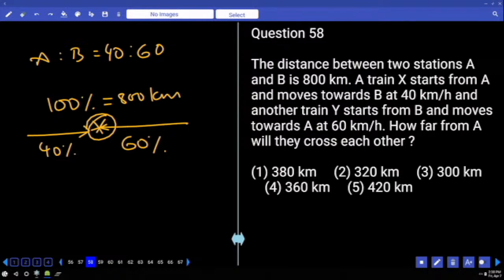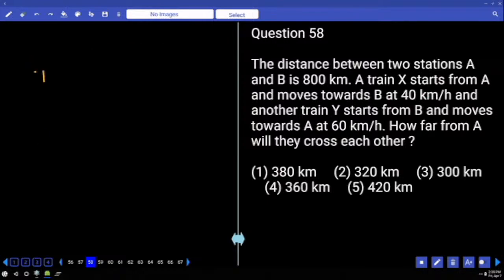మామూలుగా అయితే ఏం చేయాలి అంటే టైం దే నీడ్ టు మీట్ ఈచ్ అదర్ అది క్యాలిక్యులేట్ చేస్తారు. Time taken by them to meet each other. Time, distance by speed. If they are moving in opposite direction, relative speed S1 plus S2. How much is that? 100, which is equal to 8 hours. So after 8 hours from the start of journey, they both will meet each other.